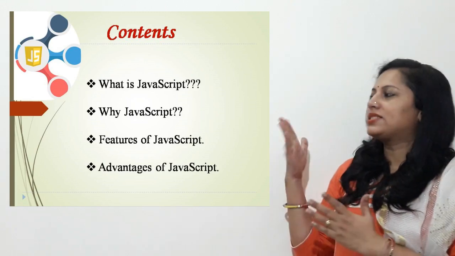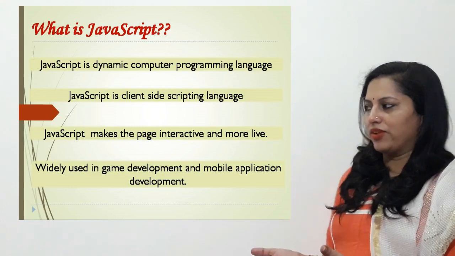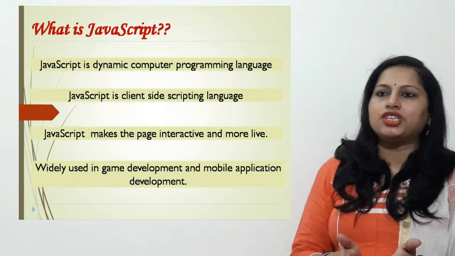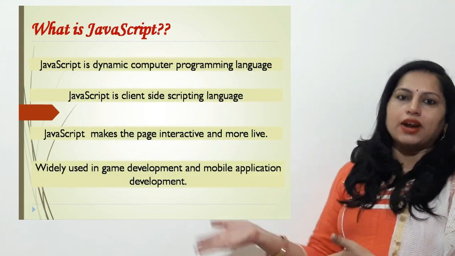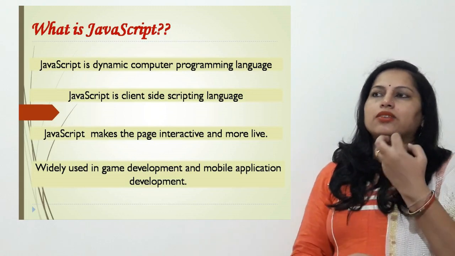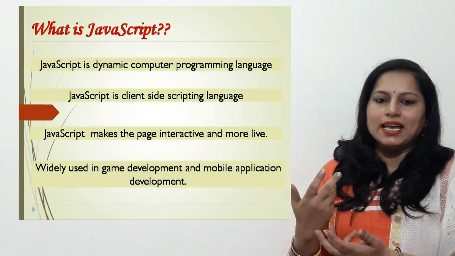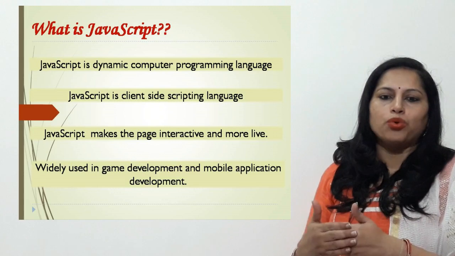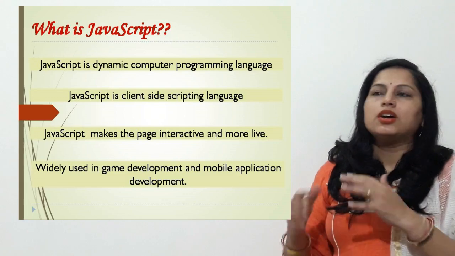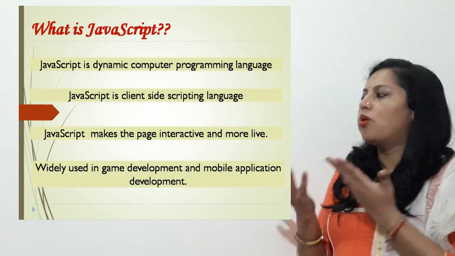First of all, what is JavaScript? JavaScript is basically a dynamic computer programming language. Now what is the meaning of dynamic? Dynamic means it makes your page responsive at runtime. It makes your changes being accomplished in the page. You can view the page as per your requirement. You get the messages instantly, and these things are being added through a scripting language, which is JavaScript. So JavaScript is basically making your pages more interactive and more live.